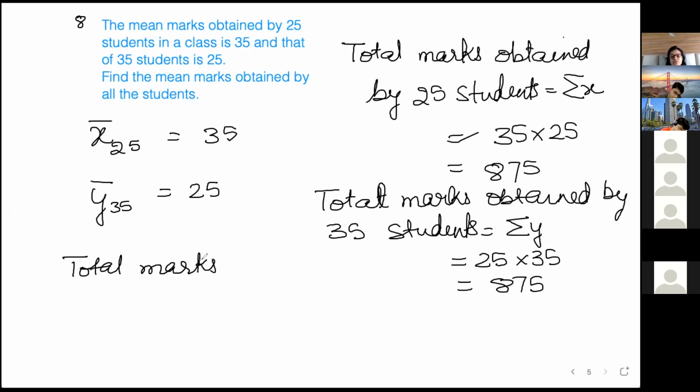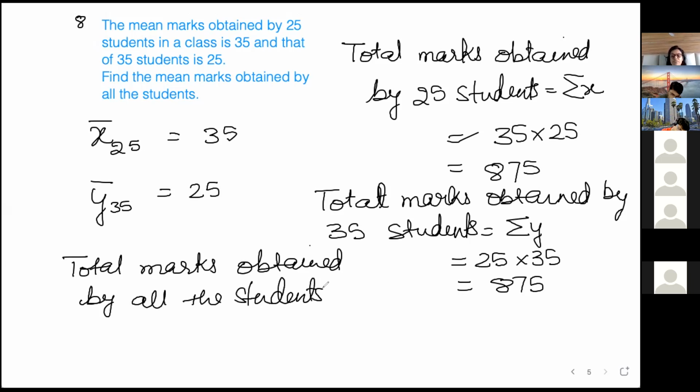So total marks obtained by all students, you will add sigma X and sigma Y. 875 plus 875, which is equal to how much?